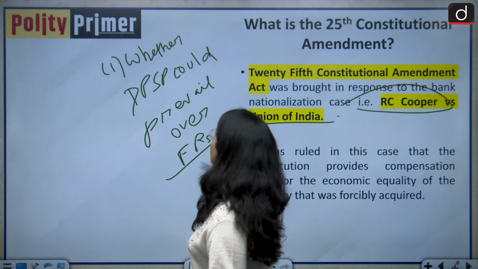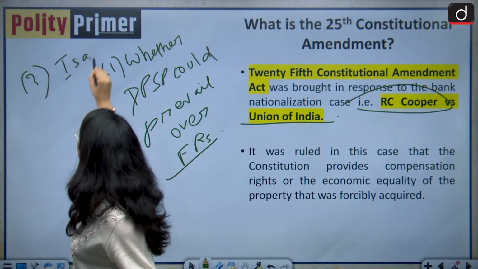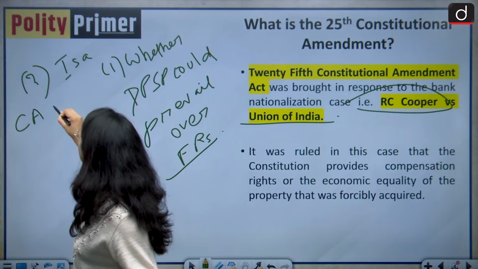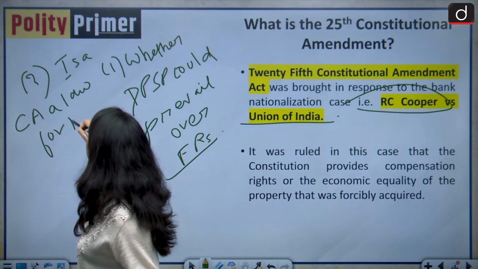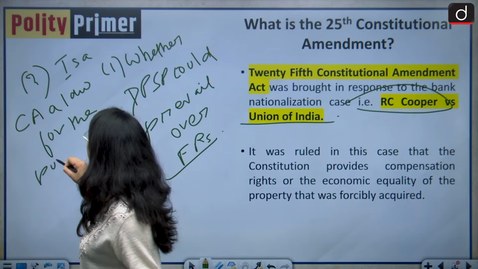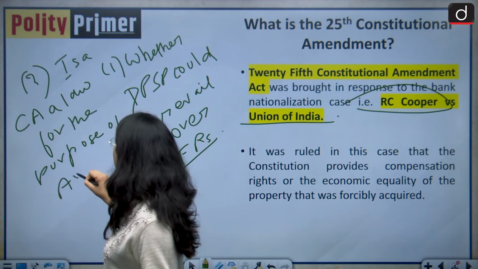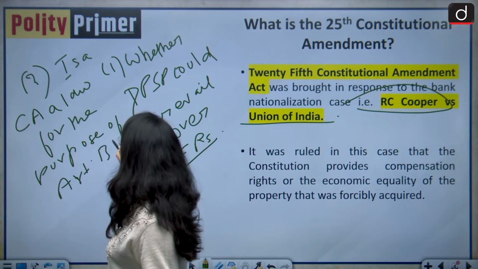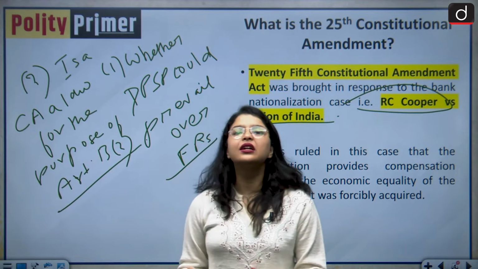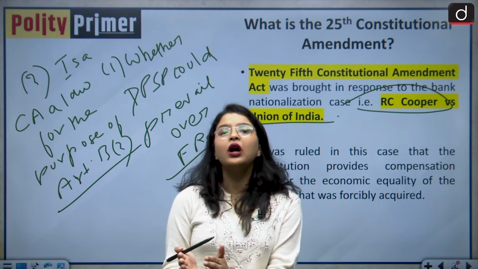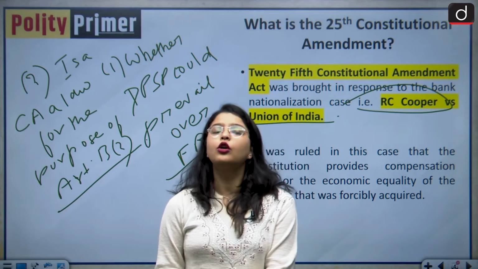And the second question was, is a constitutional amendment a law for the purposes of Article 13, Clause 2? So basically, these legal questions were a focal point of tussle between the Honorable Supreme Court of India and the Government of India.